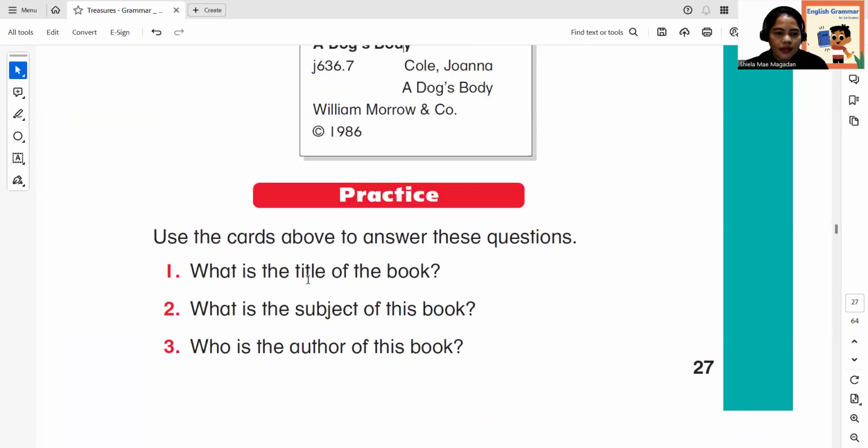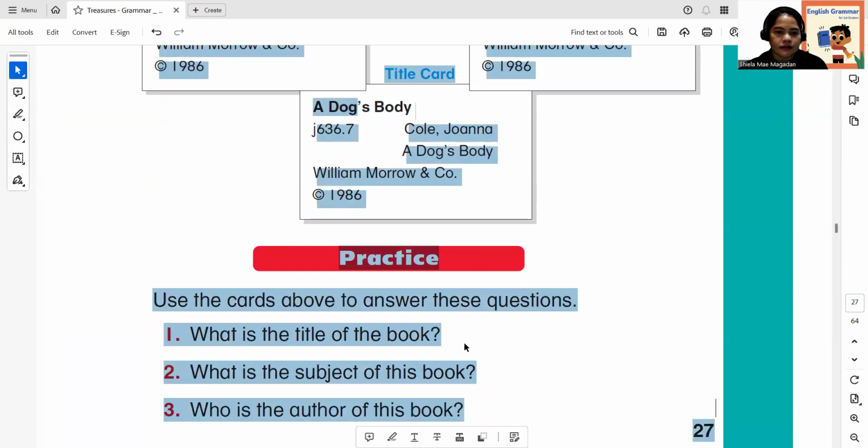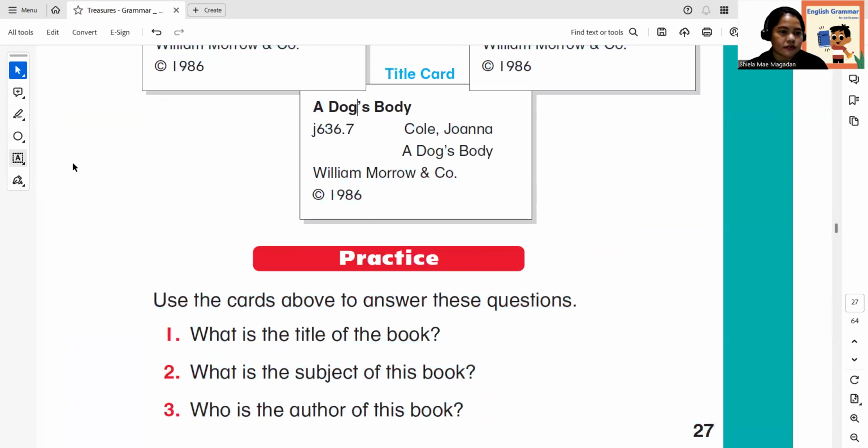What is the title of the book? Let's change it into type text. Dog's Body. Very good.